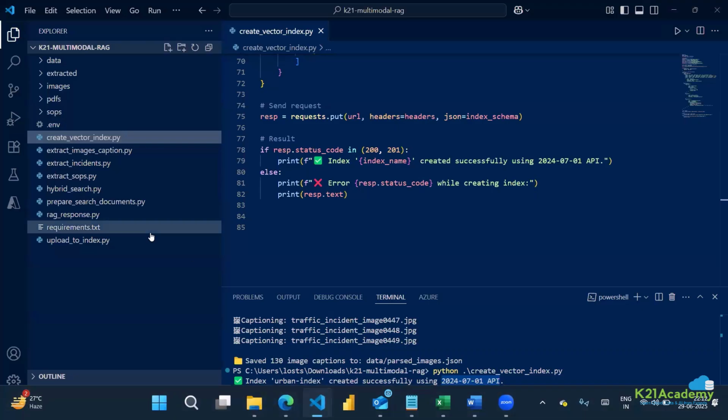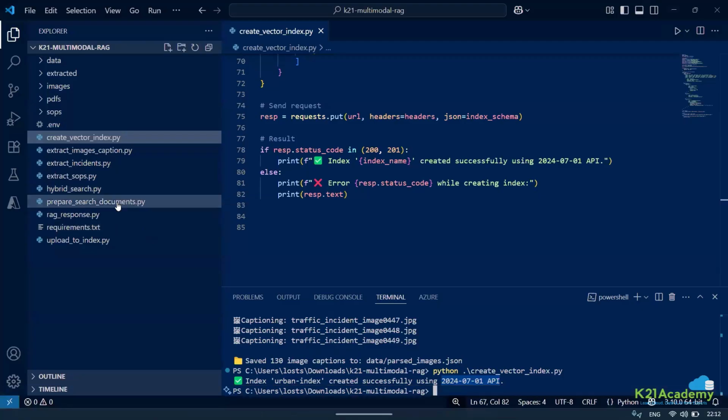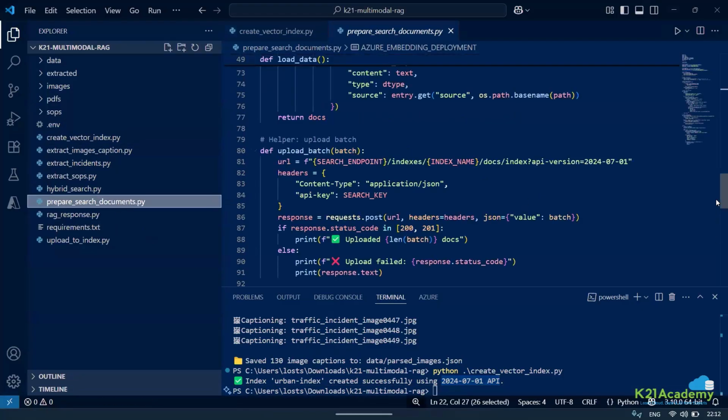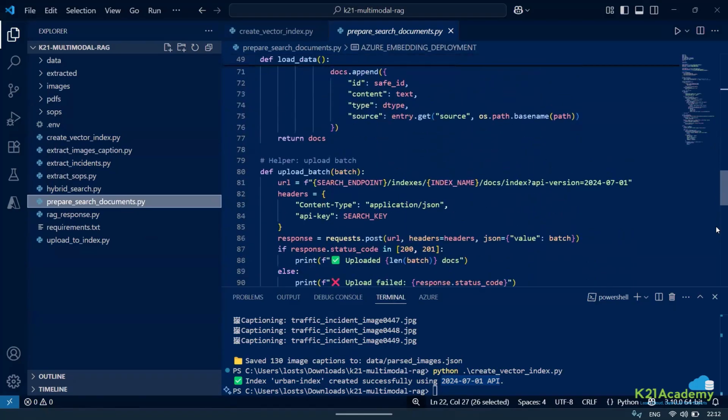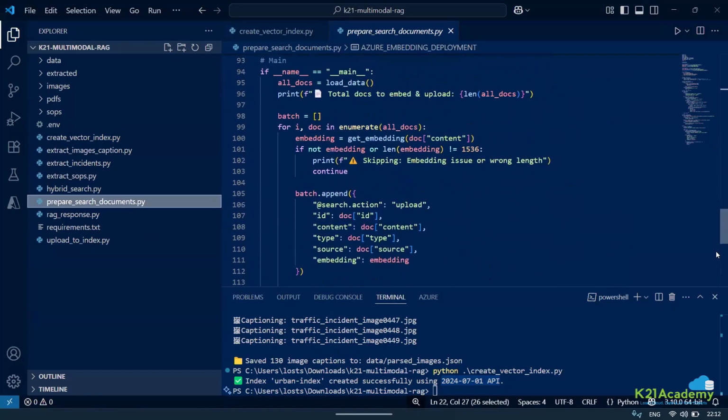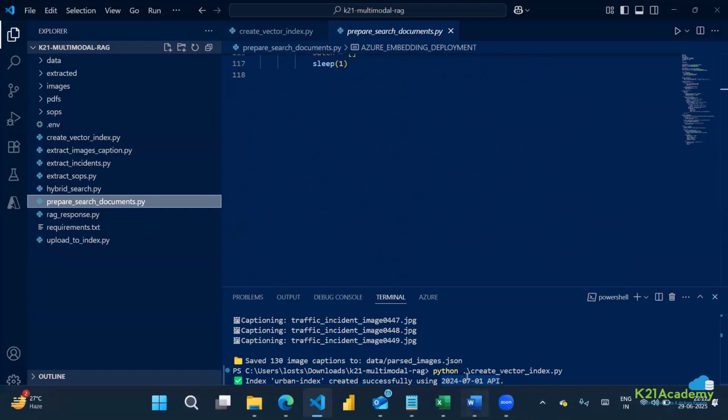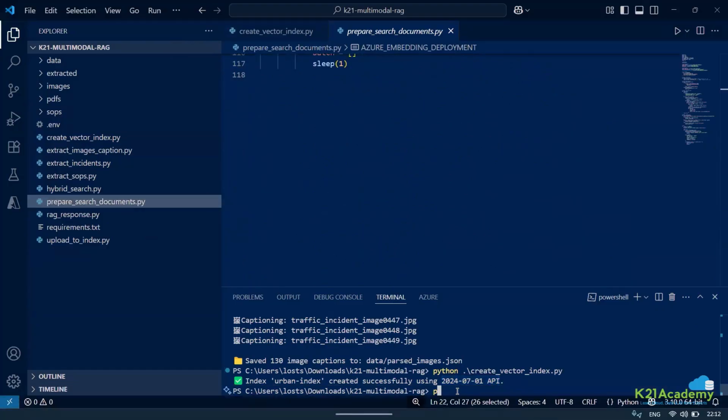Now, what do I want to do in this vector index? I want to go ahead and first prepare my document. Every document, if you remember, I have in JSON format. So now I am going to take that document and enumerate it in batches directly here. Again, you can look through the code, prepare document.